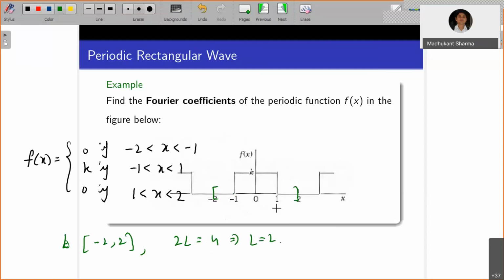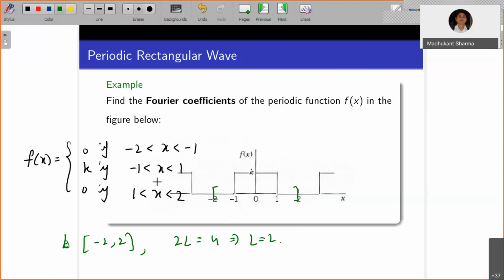This function is periodic with period 2L, and further, this function is piecewise continuous. You have points of discontinuity at the endpoints minus 2, 2, 1, and minus 1. So these are the 4 points of discontinuity here. Similarly, you can find that the left hand derivative and right hand derivative exist at each point of the interval. All these 3 conditions you can write.